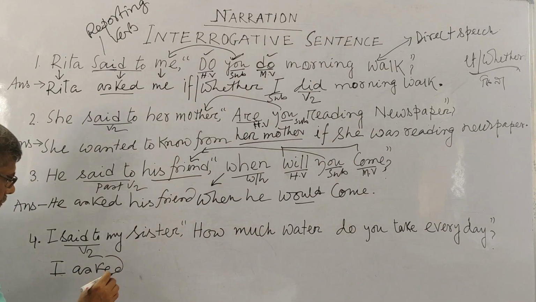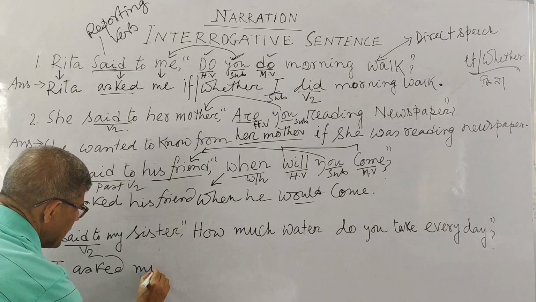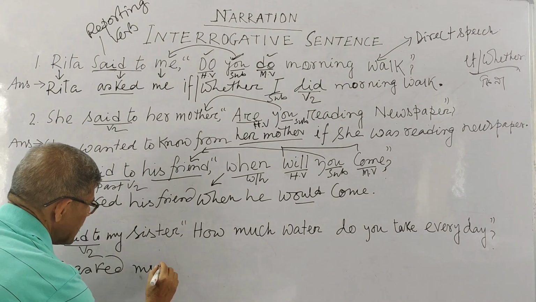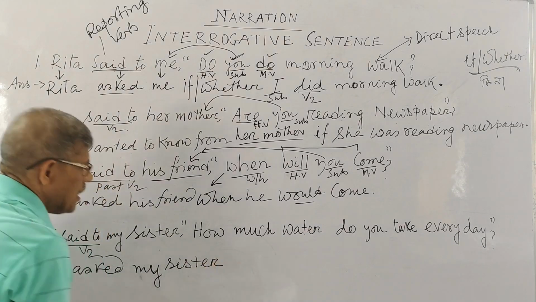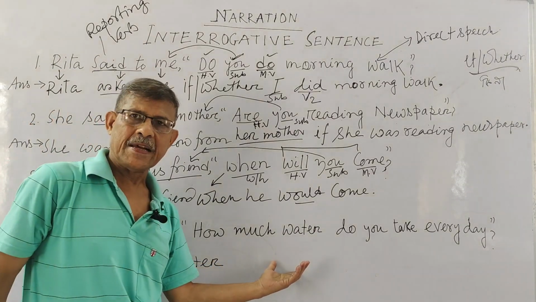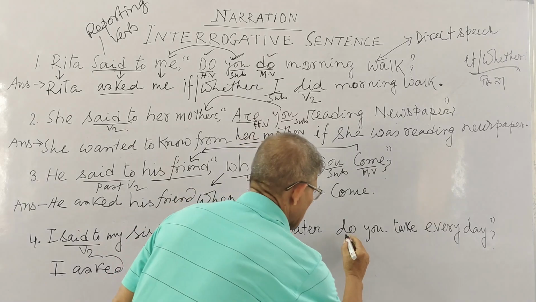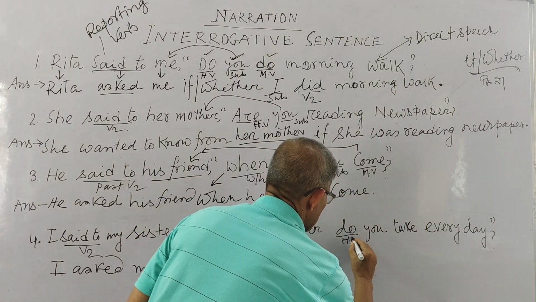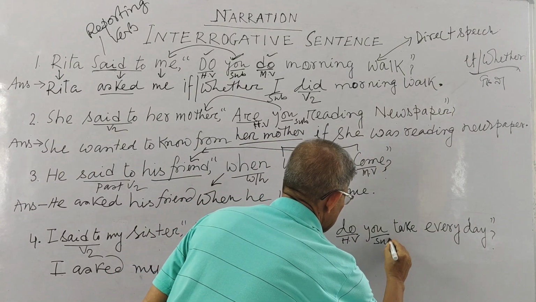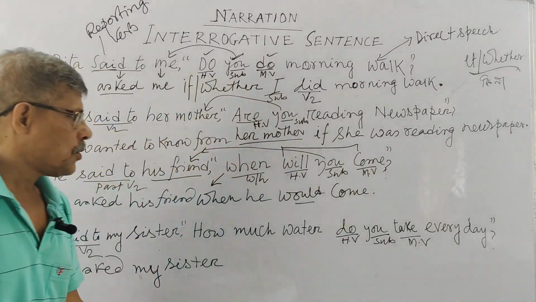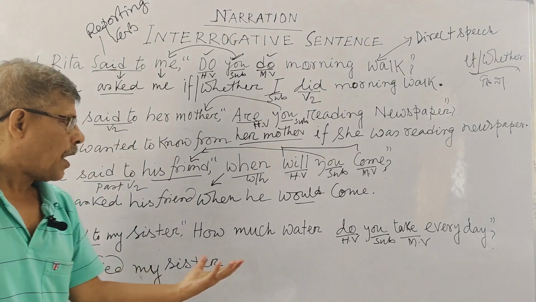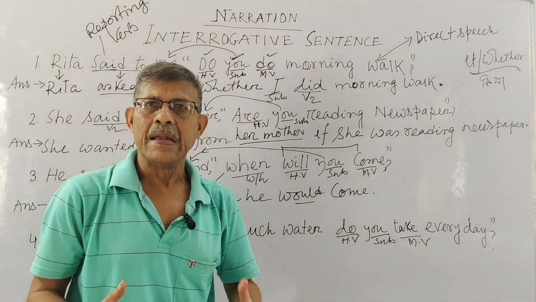Now you see, I asked my sister. Now you have to set your linker. You know, this is your helping verb, mind it. This is your subject and this is your main verb. Okay, now you see, what would be your linker?